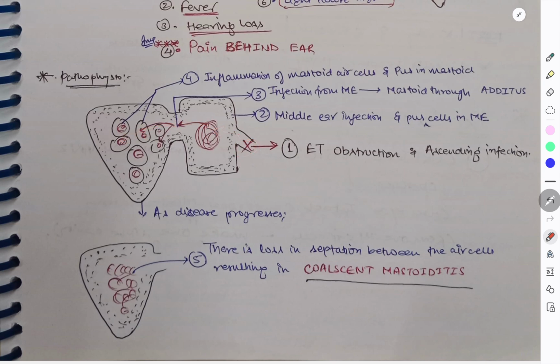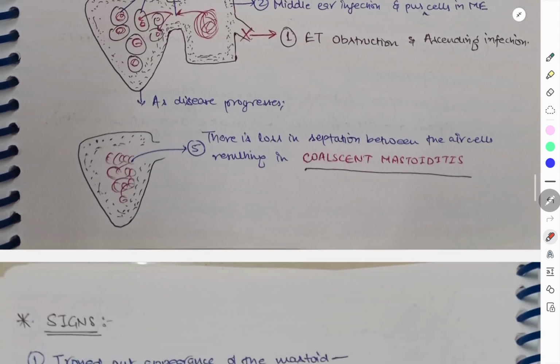As the disease progresses, there is loss of septation between these air cells. So here the septations are there. As the disease progresses, there is loss of septation and everything will come into one, and that results in coalescent mastoiditis. Loss of septation, everything comes together.